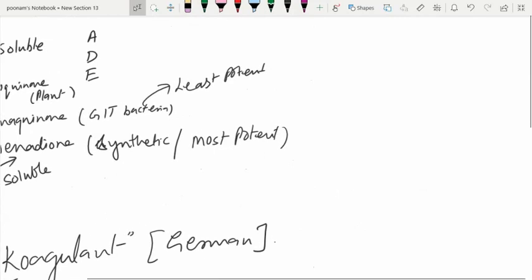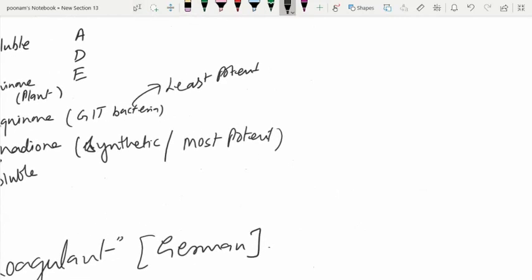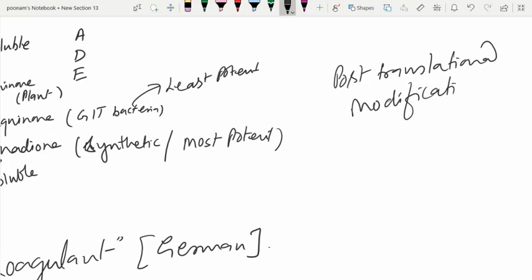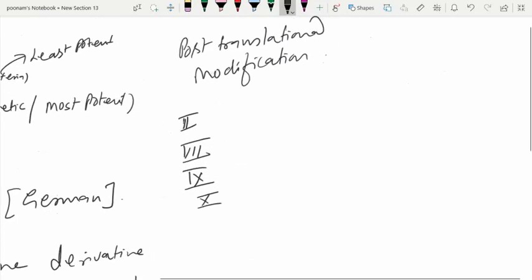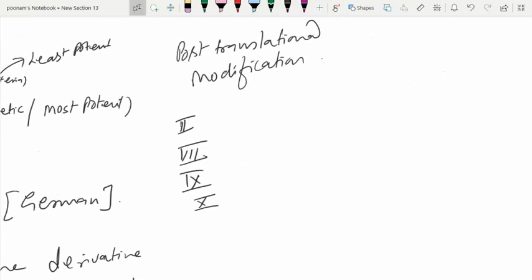Now vitamin K is very, very important for post-translational modification of certain proteins, and those proteins are clotting factor number 2, 7, 9 and 10. You remember these numbers. These are clotting factors. Factor 2, which is prothrombin, factor 7, factor 9 and factor 10. 2, 7, 9, 10. These are clotting factors which are getting post-translationally modified in a vitamin K dependent manner.